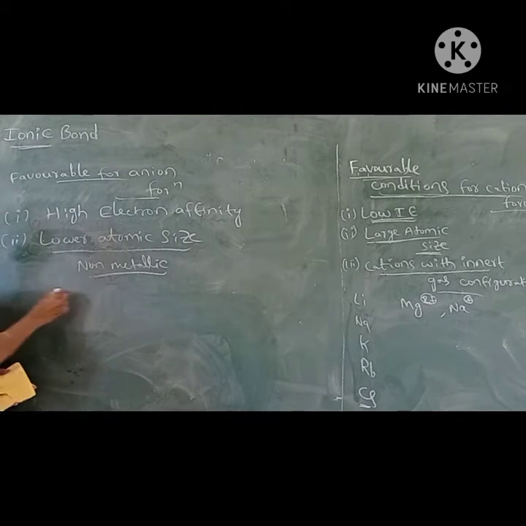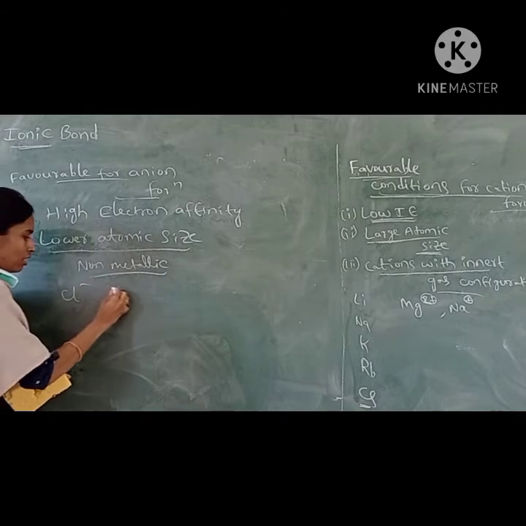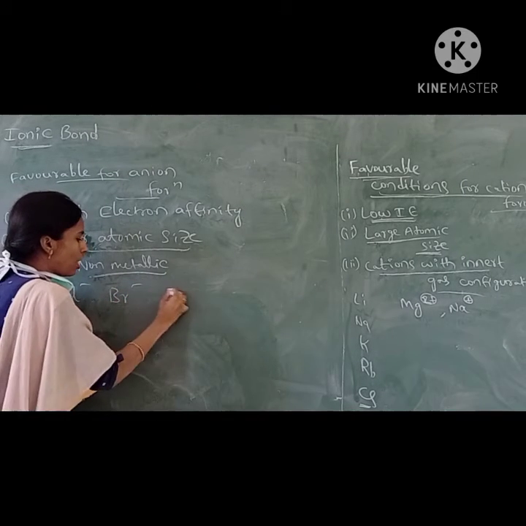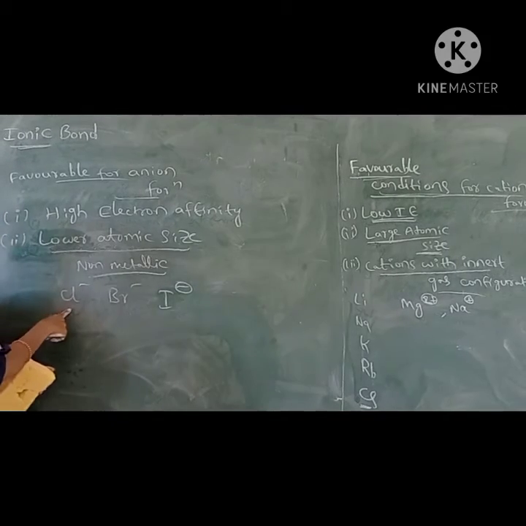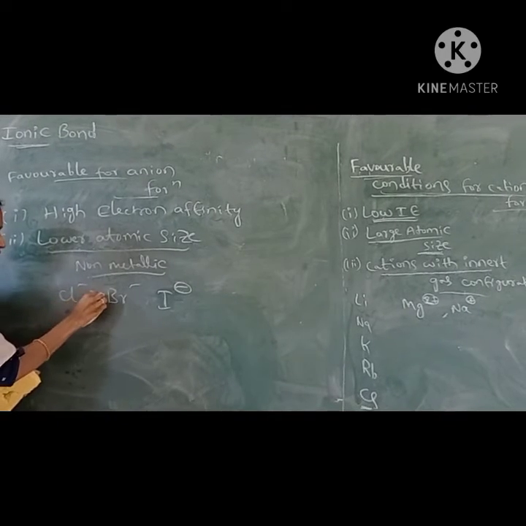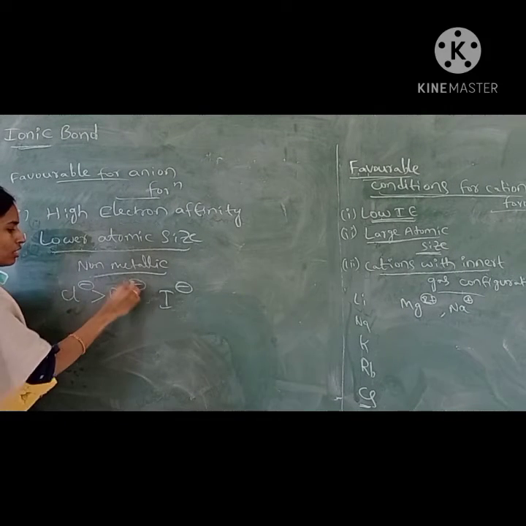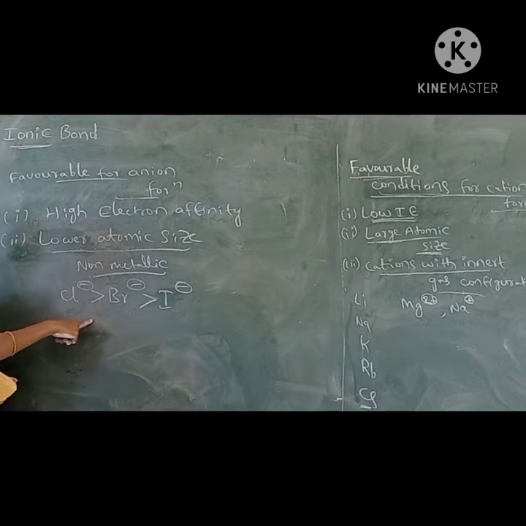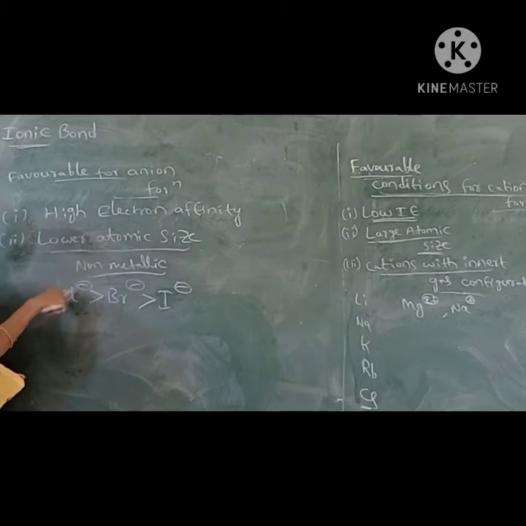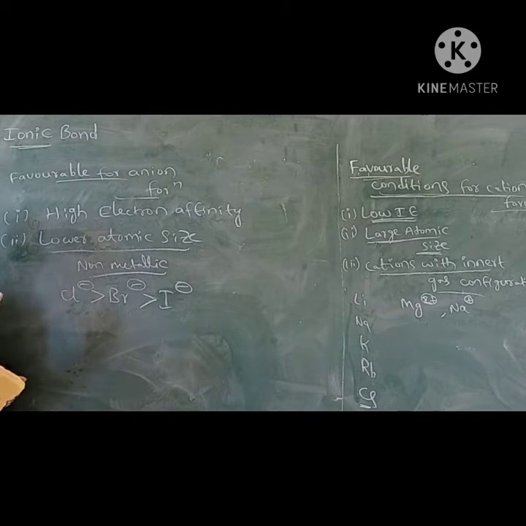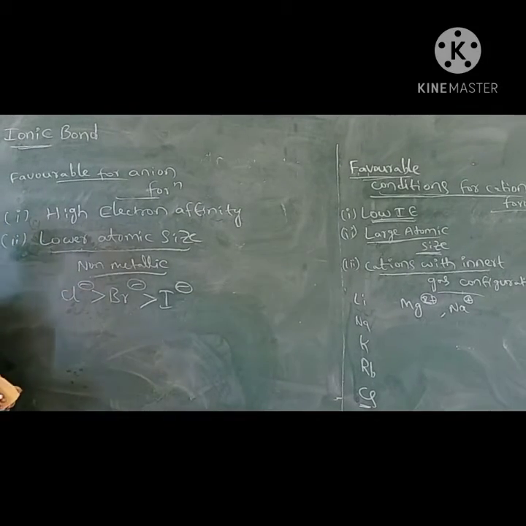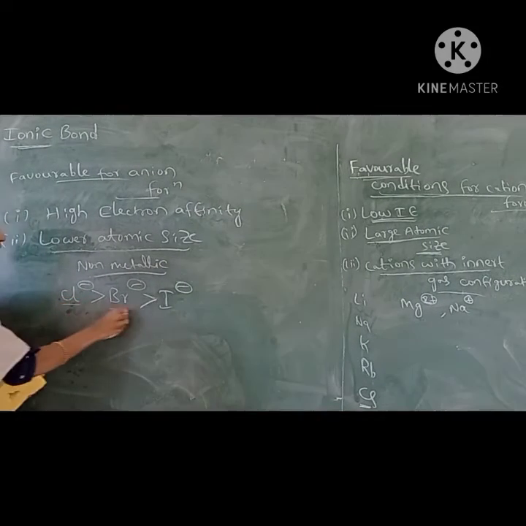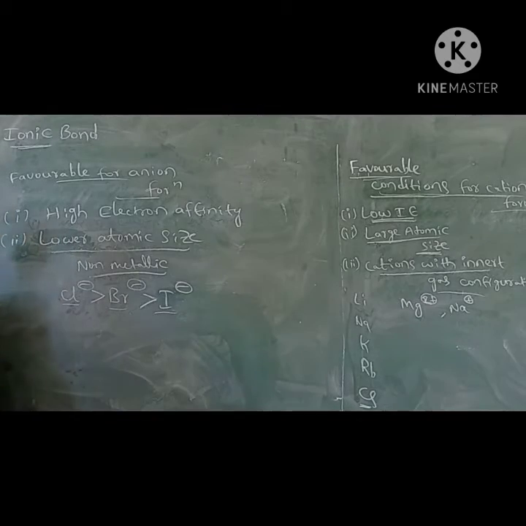So here, if you take Cl minus, Br minus, F minus, I minus. In this, which will form the negative ion readily? Cl minus is more, it will have the lesser size, and that way it will form the anion readily. So Cl minus and Br minus, followed by I minus.